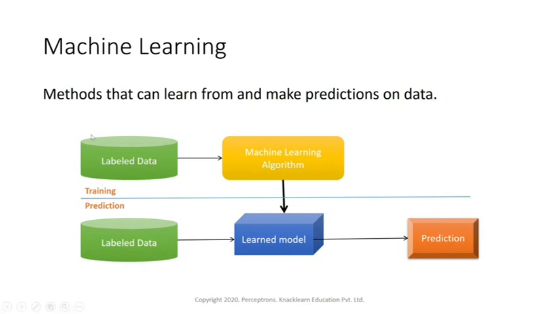Here, suppose we are giving some data which is labeled. What do you mean by labeled data? Labeled data means the data already tells you what it is all about, so there is some specific label. Suppose I'm giving some data with respect to different types of cars.